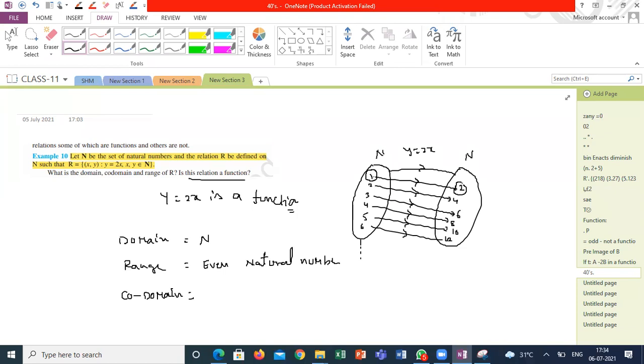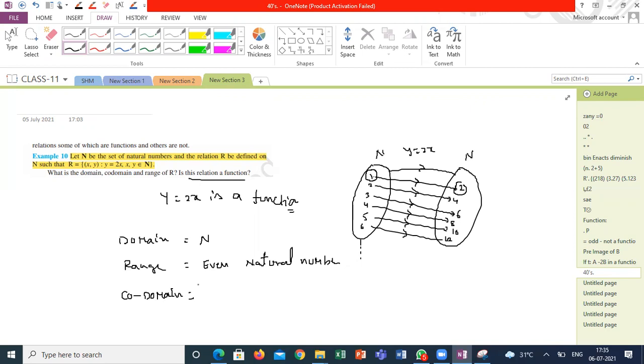If I want to define the range of a function, it is the collection of elements in set B having pre-images. So the range is the set of even natural numbers.